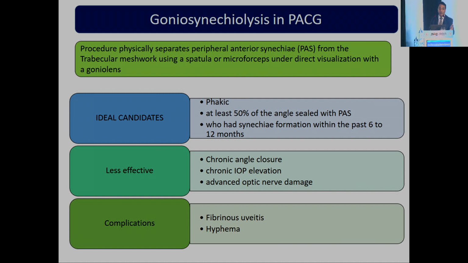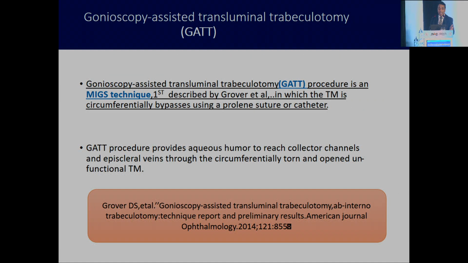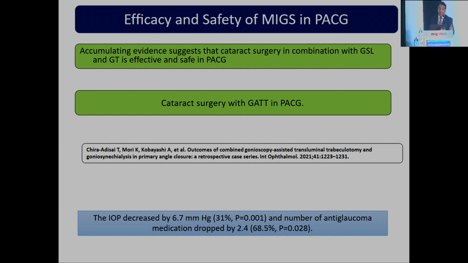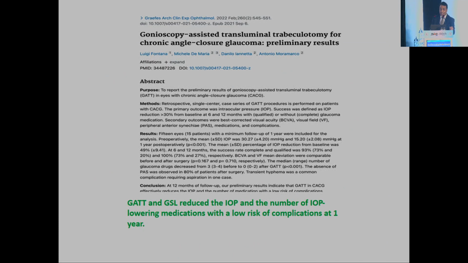But the problem with this procedure is that it is not effective in chronic angle closure cases, with chronic elevation of IOP, or where the optic nerve is damaged more, or where we need a lower target IOP. Then goniosynechialysis with phacoemulsification doesn't work. That's why we need GATT in PACG. I think what GATT is has already been described, so I'm going to show you how to do GATT in PACG. Some literature shows the 1 year outcome of GATT in PACG cases, but in the Indian scenario we don't have much literature.